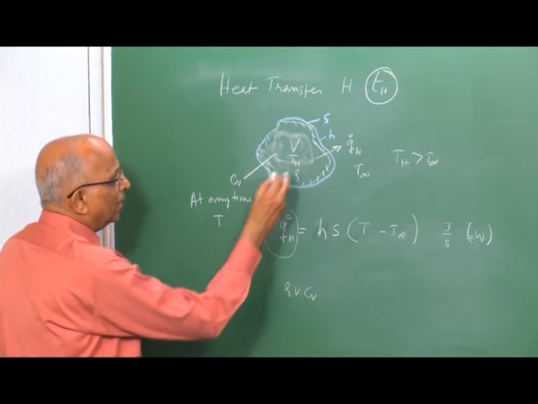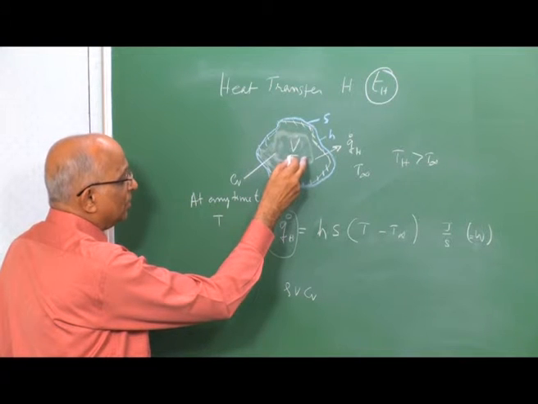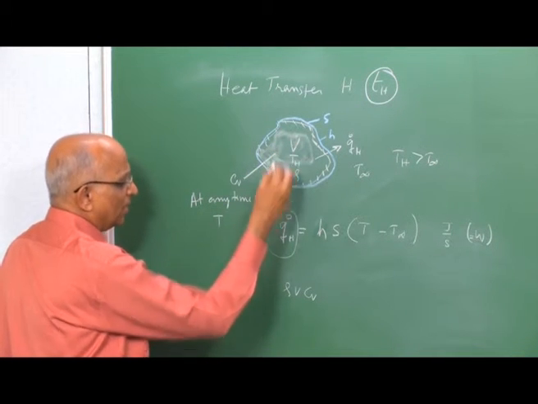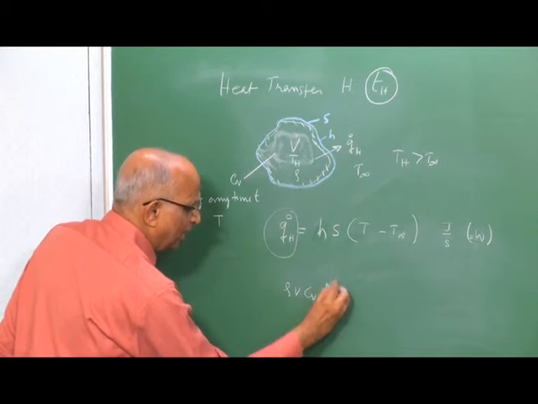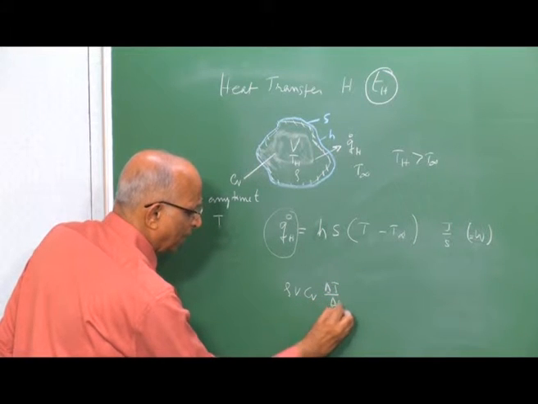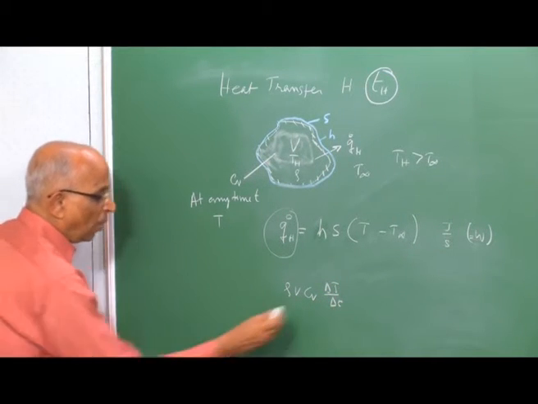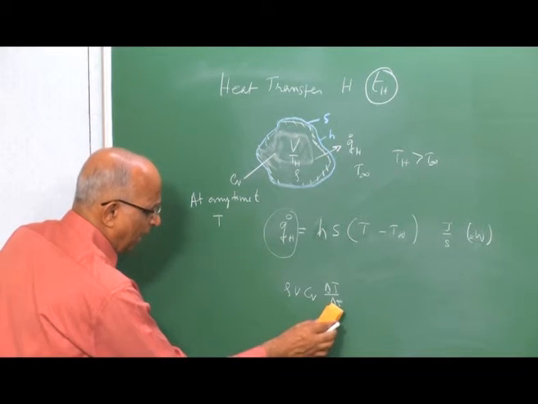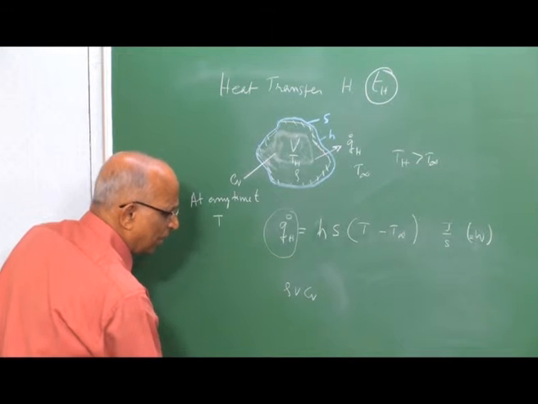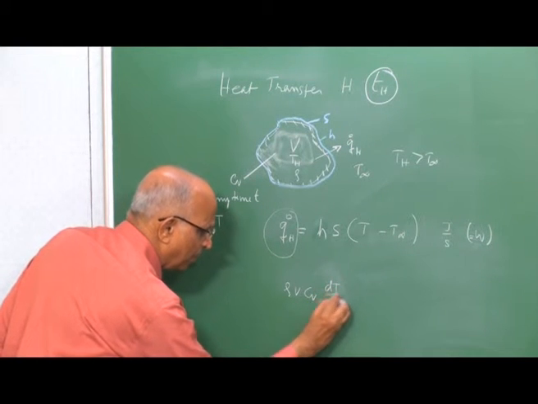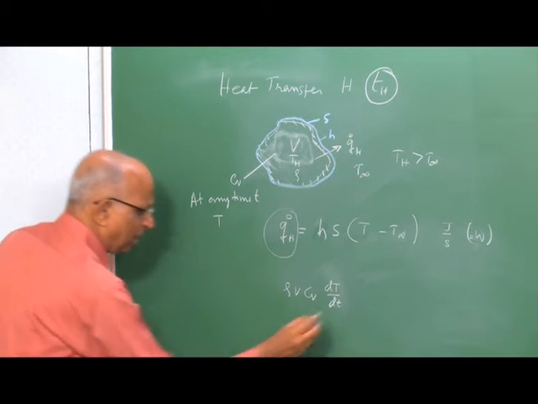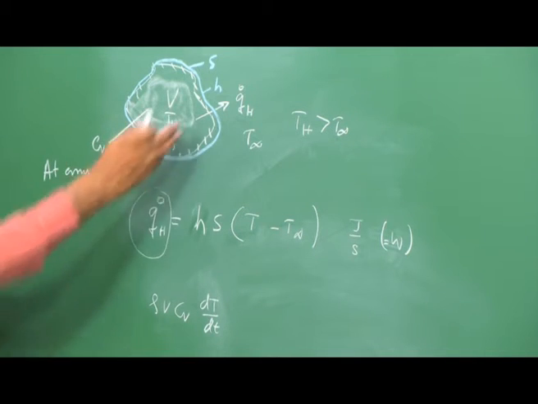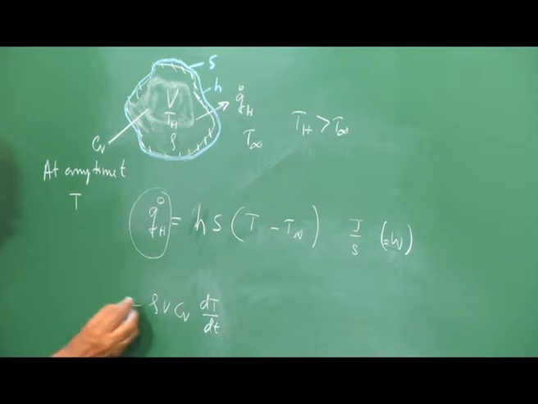And what is the rate at which the temperature is changing? Well, it changes by, let us say, a small value delta T in a small time delta t over here, which, if the time elements are small, I can call dT by dt, that is d capital T by small t. Well, it is losing heat, this is negative, therefore I have minus rho V Cv dT/dt, and this must be the value of Qh.